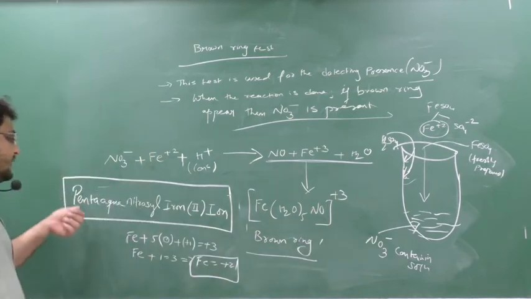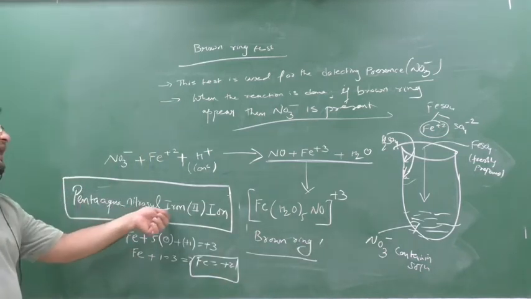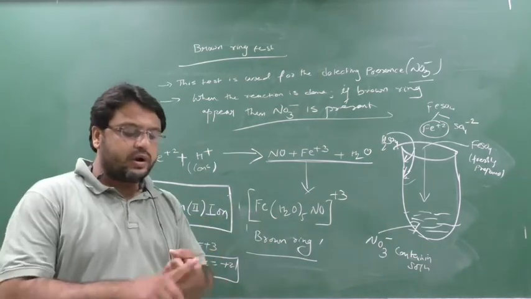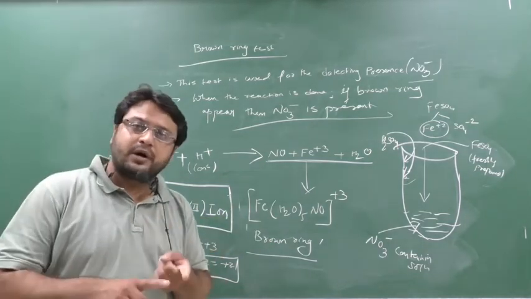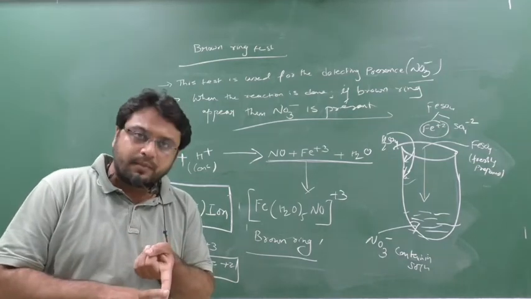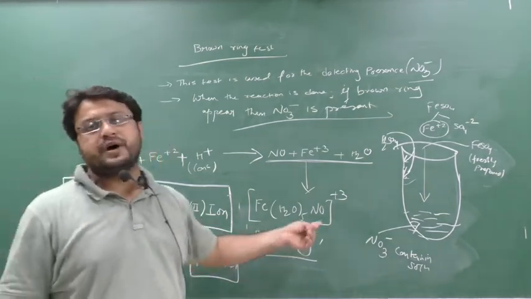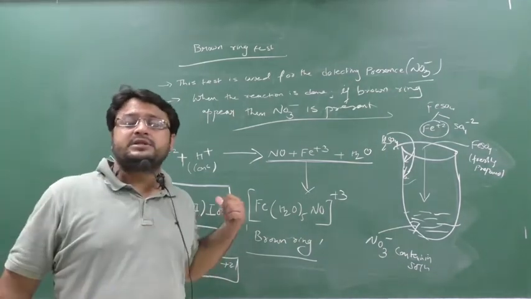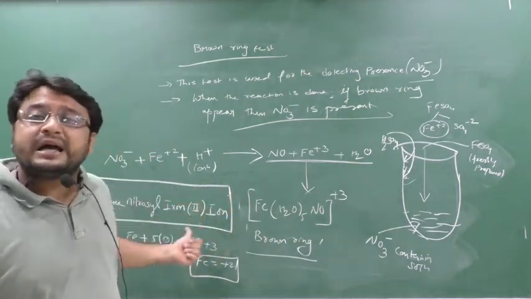So what is the name of this? Pentaaqua nitrosyl iron 2 ion. And this is the brown ring. So brown ring, what is the formula for brown ring? Brown ring is one type of complex. Its formula is [Fe(H2O)5NO]3+, and the brown ring IUPAC name is pentaaqua nitrosyl iron 2 ion.